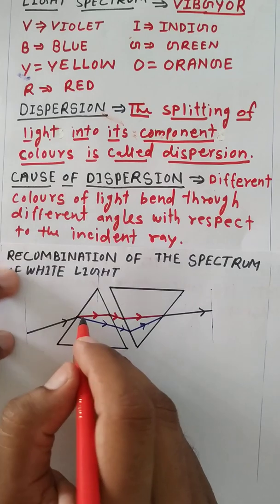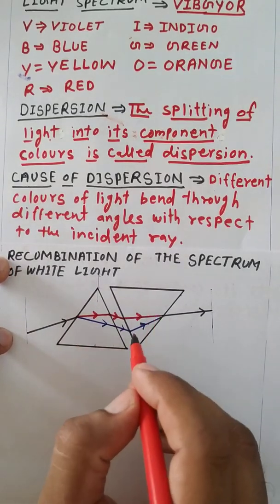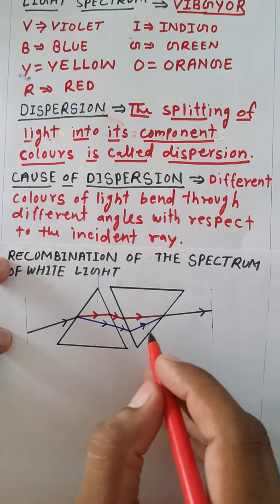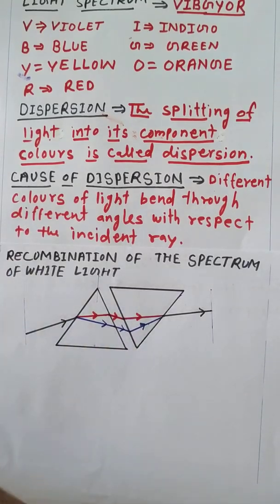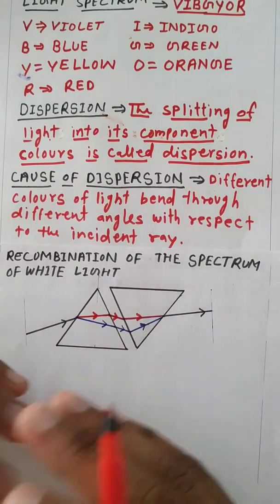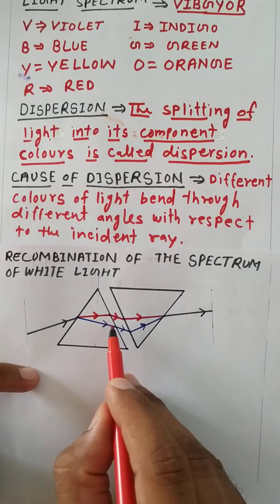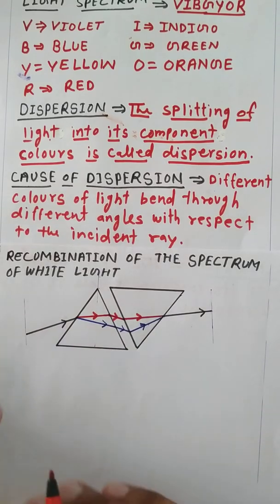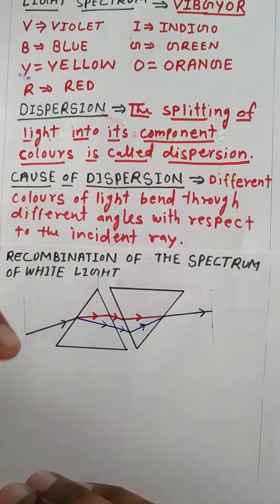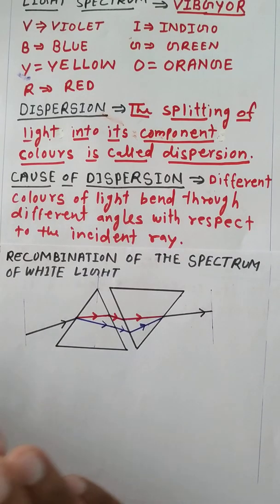Then Newton placed another similar prism on the other side to split the spectrum, but he was not able to split it any further. So white light can split, but the spectrum, the constituent colors, cannot be split into any more colors.